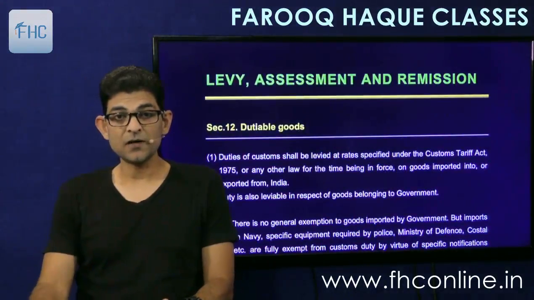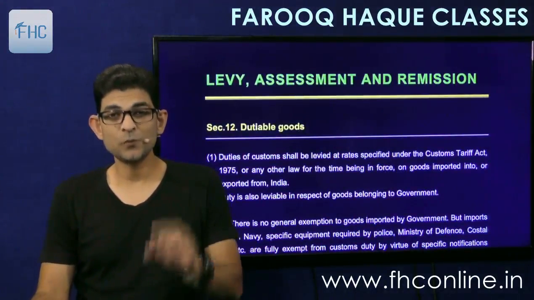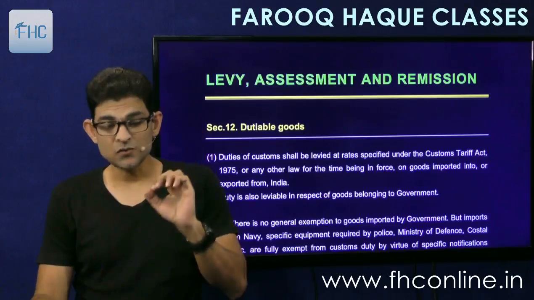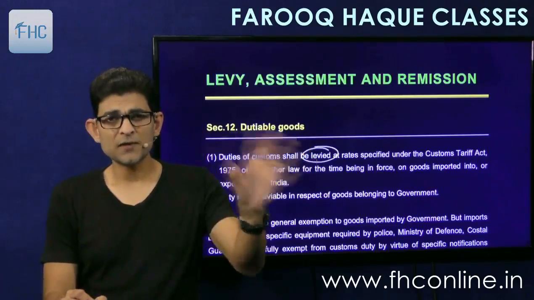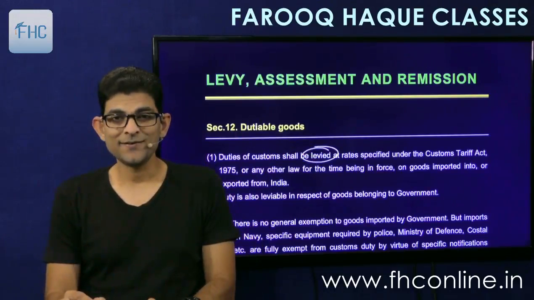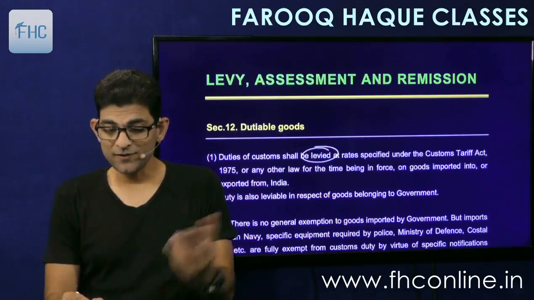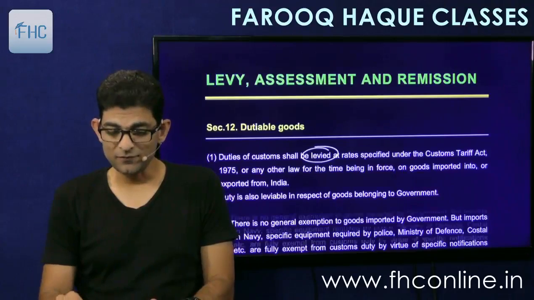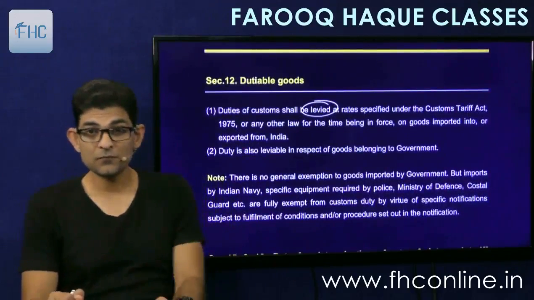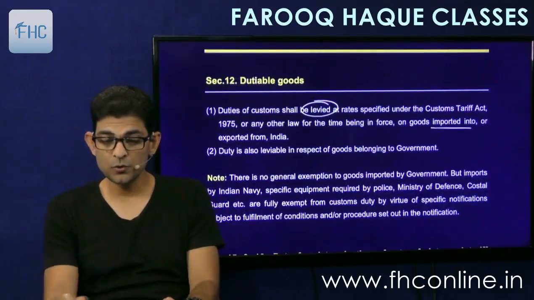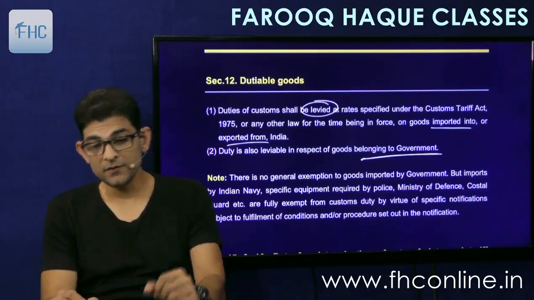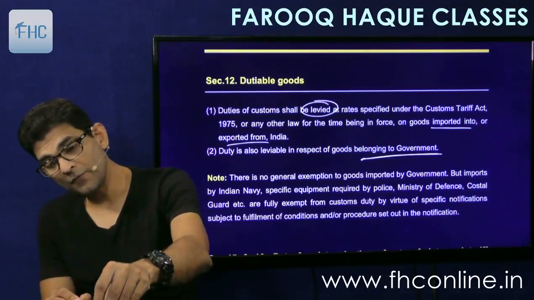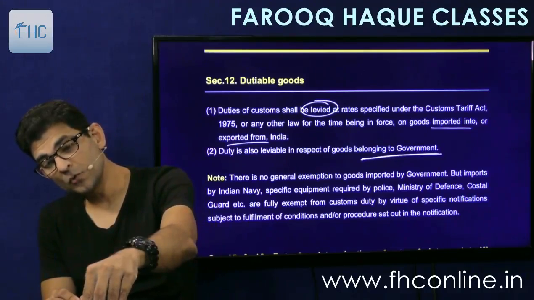So first we'll start with section 12, that is, the dutiable goods. I mean to say the charging section. It says the duties of customs shall be levied. No question is going to be asked on section 12. So, levied at the rate specified under the Customs Tariff Act of 1975 or any other law for the time being in force on goods imported into or exported from India. And duty is also leviable in respect of goods belonging to government. Obviously, government goods are also chargeable to duty.